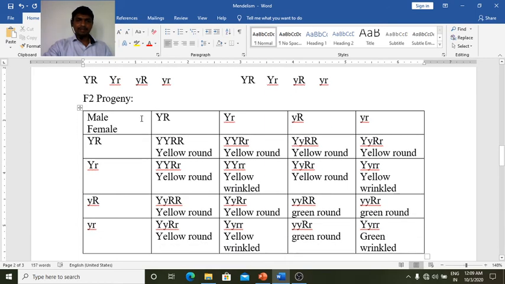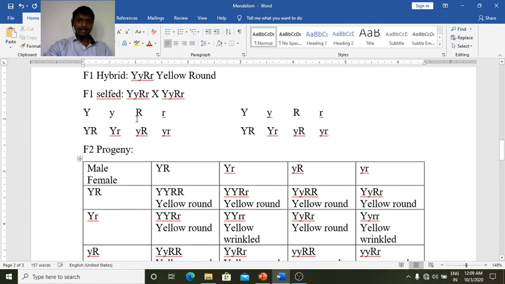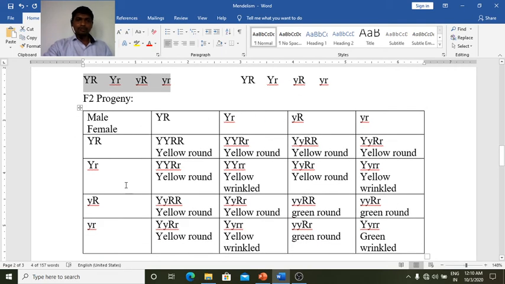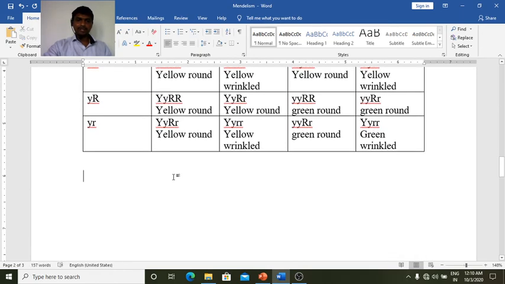The gametes are made like this. Capital Y, capital R, we get capital Y R. Capital Y, small r, we get capital Y, small r. Now this one, small y, capital R, small y, small r. So these 4 different types of gametes have been formed in one parent. Similar types of gametes are also formed by the other parent. Now the combinations are made on the checkerboard. So these are the 16 different combinations.